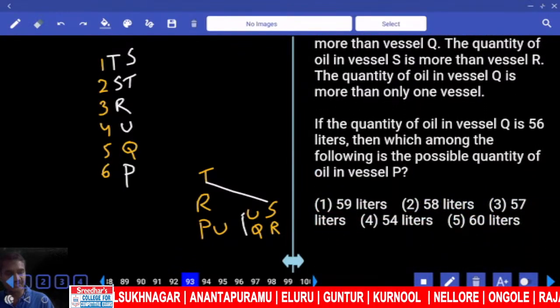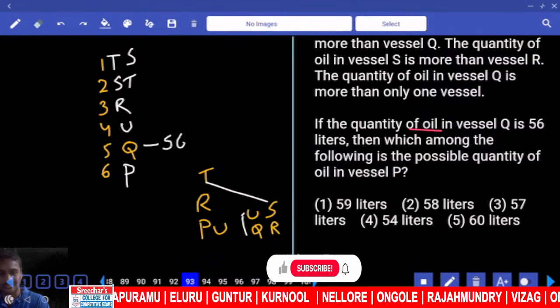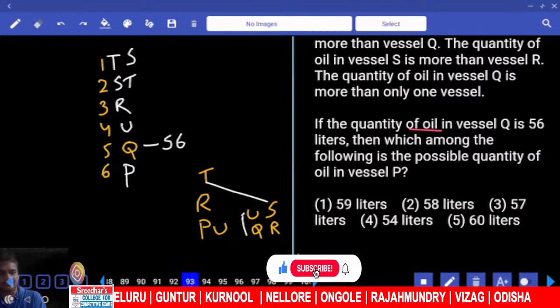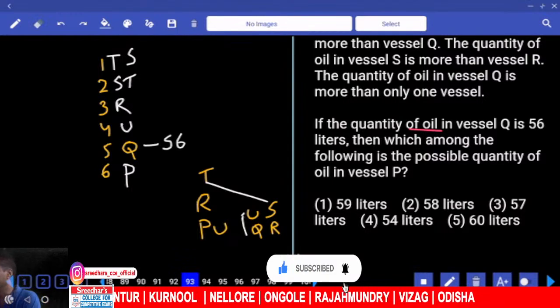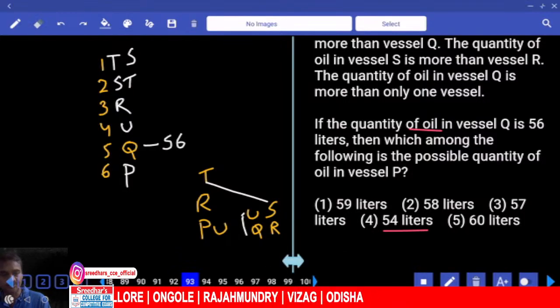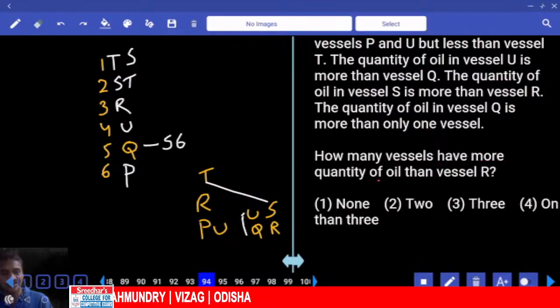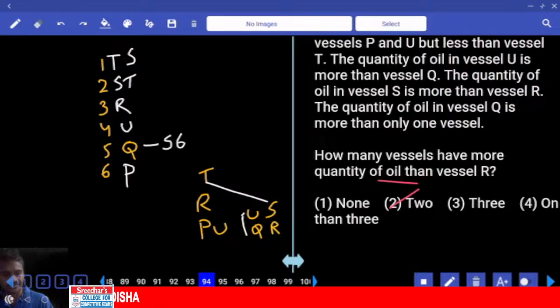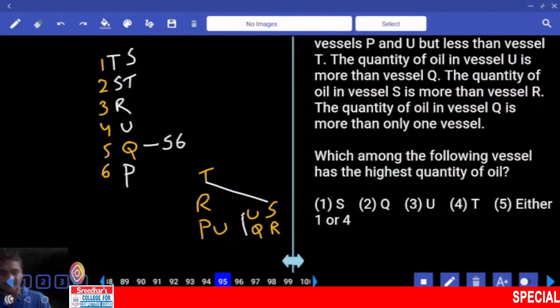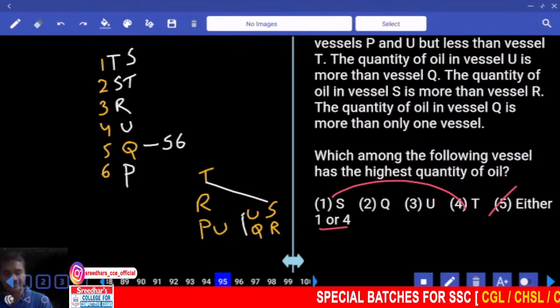Now if the quantity of oil in Q is 56 liters, which among the following is the possible quantity of oil in P? P is less than 56, so 54, choice 4 is the possible quantity. Then 94. How many have more quantity than R? There are only 2, choice 2. Then 95. Which among the following is the highest? Either S or T, either 1 or 4, choice 4 for 95.